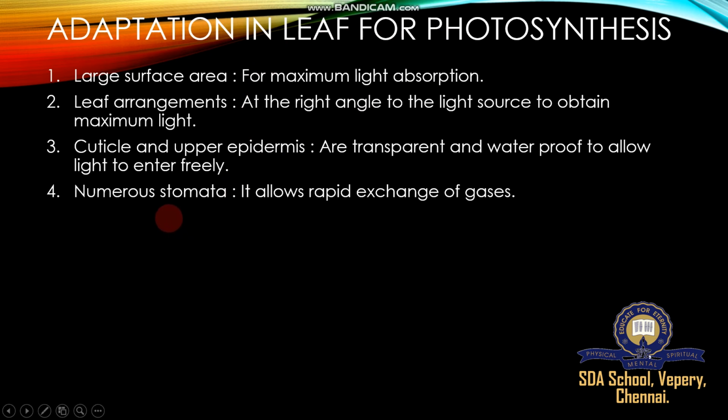Large surfaces have more stomata, and this large stomata number allows rapid exchange of gases. So what happens? Gas exchange happens rapidly, absorbing more carbon dioxide and releasing oxygen and water.